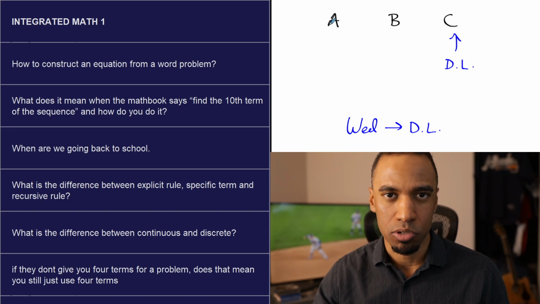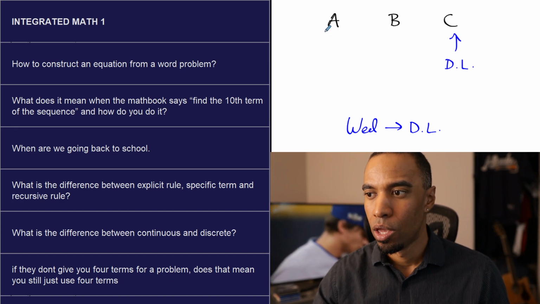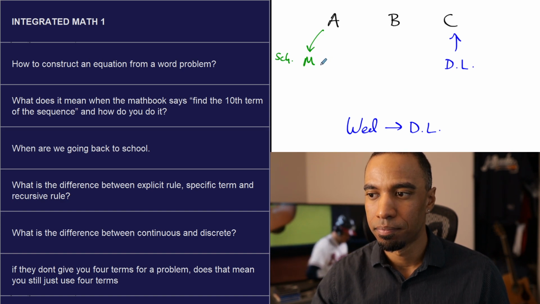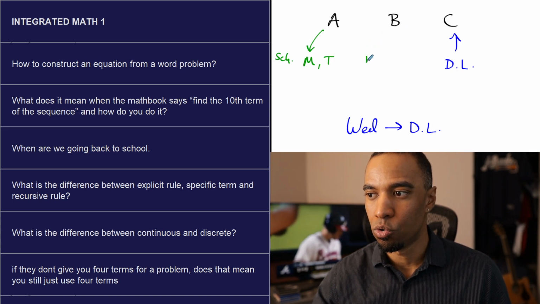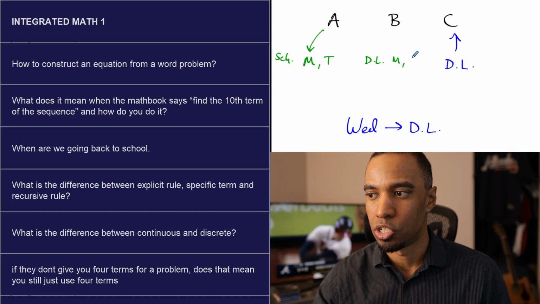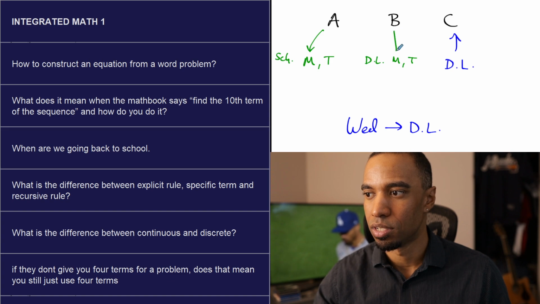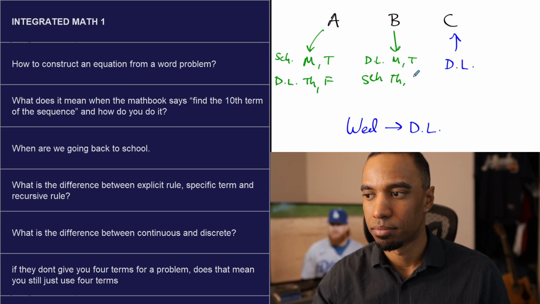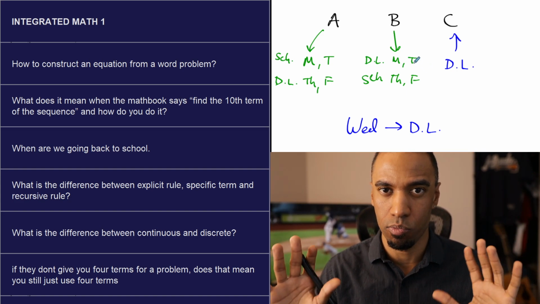Now, I don't know how the A and B work. I'm just going to pretend that I do know. Let's say that we're doing the whole Monday, Tuesday, Wednesday, Friday thing. Well, A will go to school maybe on Monday, and let's say they go on Tuesday. I'm not sure. Let's say they go to school Monday, Tuesday. That means B will be distance learning on Monday and Tuesday. That means that A goes to school for their full classes, B stays at home for their full classes. And then on Thursday, Friday, A maybe does the distance learning, and then B goes to school Thursday, Friday. So it's something like that. That's what it sounded like it said. Again, I didn't read it twice. This may be way wrong.